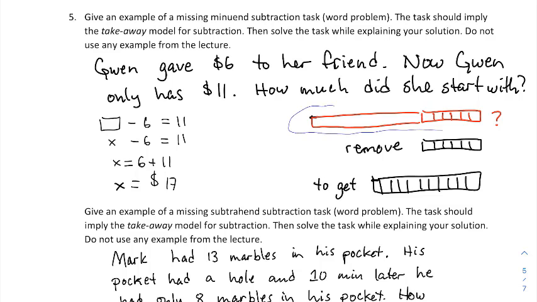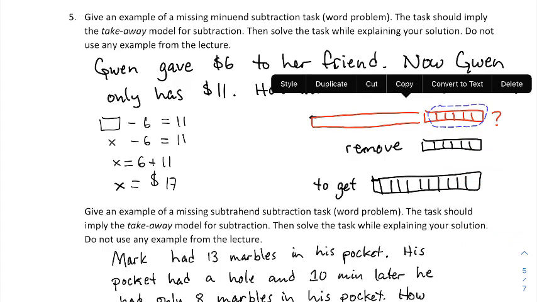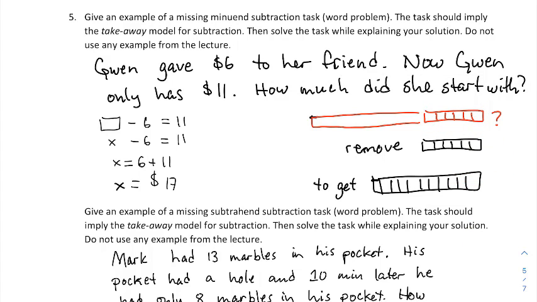So this is kind of like if I were to model this with some bars. We have some unknown amount. I put a question mark for the entire red bar. But I know that we're going to remove the red 6. Right? We're going to take away this 6, and the resulting amount needs to be 11.